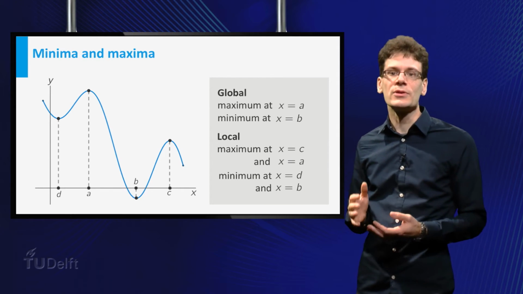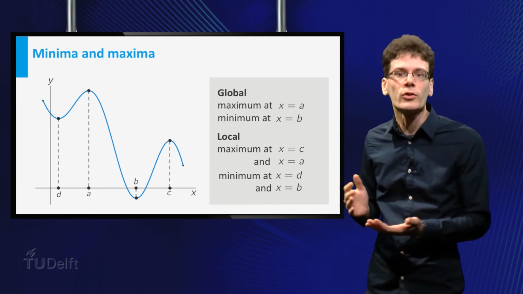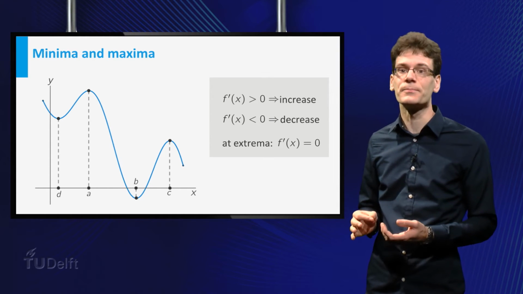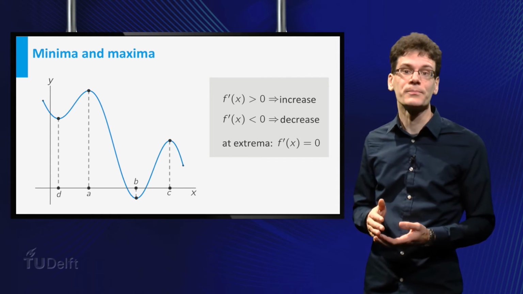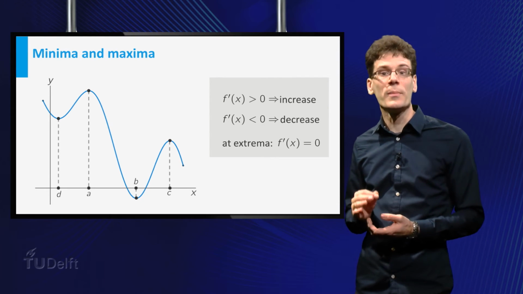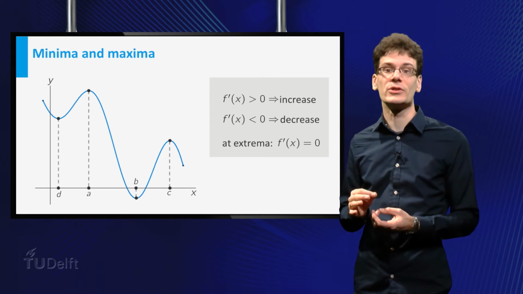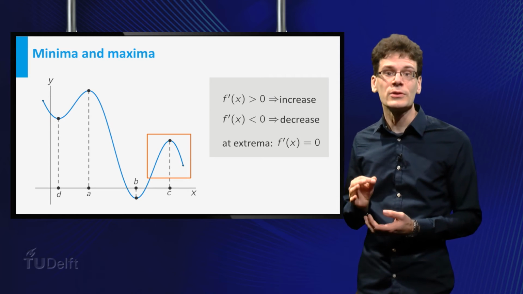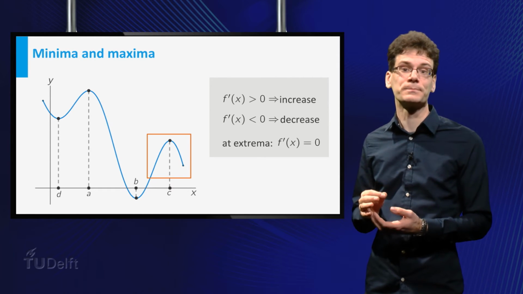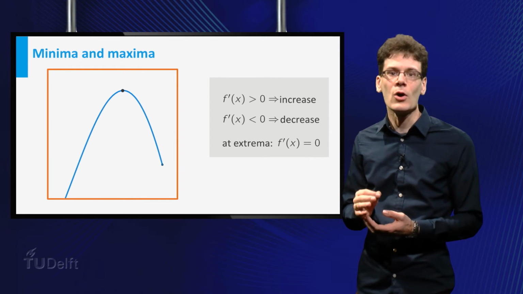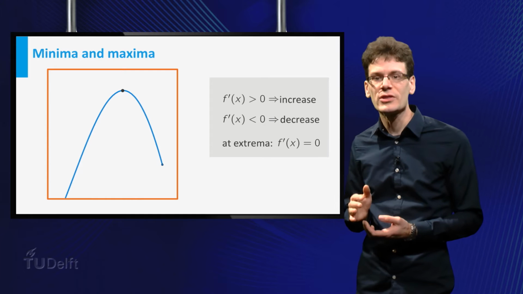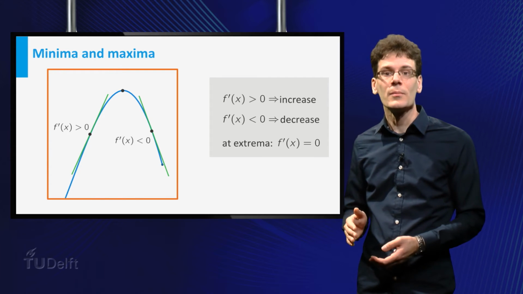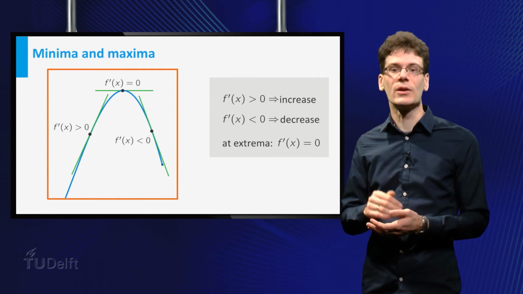What do these extremal values have to do with differentiation? Well, recall the following. If a function is differentiable and the derivative is positive, then it is increasing. If the derivative is negative, it is decreasing. Now, at a local maximum or minimum, f is neither increasing nor decreasing, so the derivative is precisely zero at those points. Indeed, let's look at a local maximum in the graph in the picture and zoom in. If you pass over a maximum from left to right, then just before the maximum, the slope is positive, and right after, the slope is negative. Precisely at the local maximum, the slope is zero.